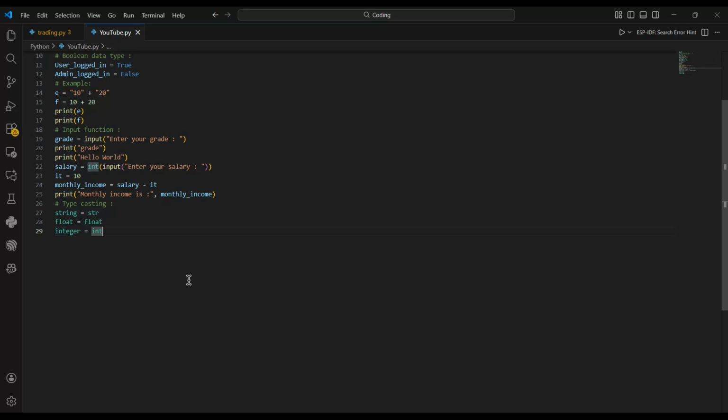Excellent. Now I just wanted to tell you one small thing about float. If you ever create a data type of float, then float also accepts decimals. Currently, salaries don't come in decimal values. But let's say a person is getting some commission, then the commission can vary, right? It can also be in decimals.